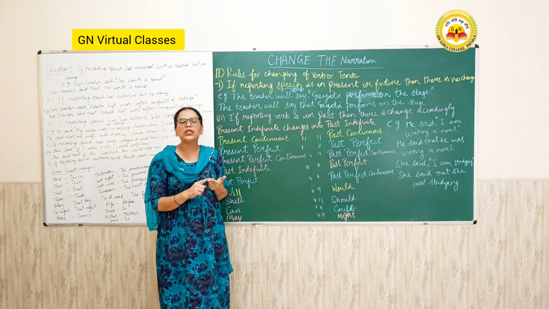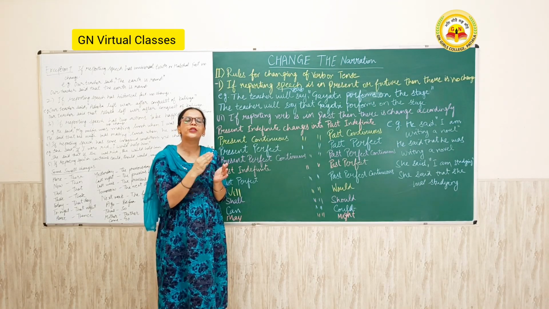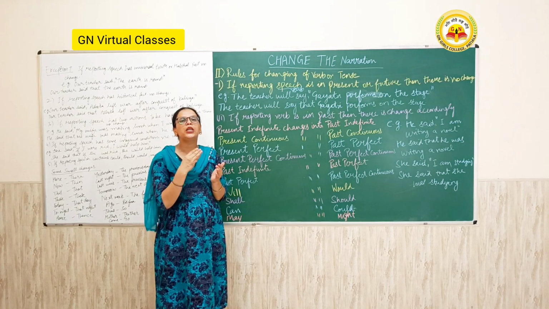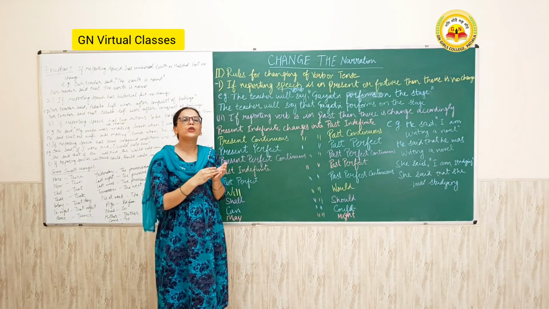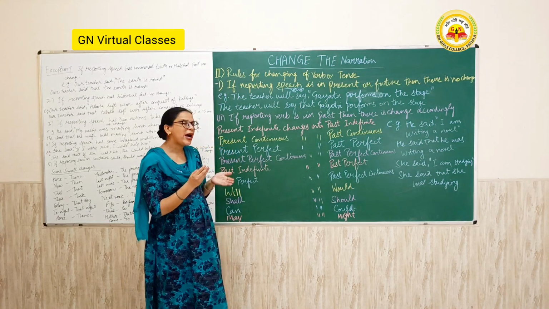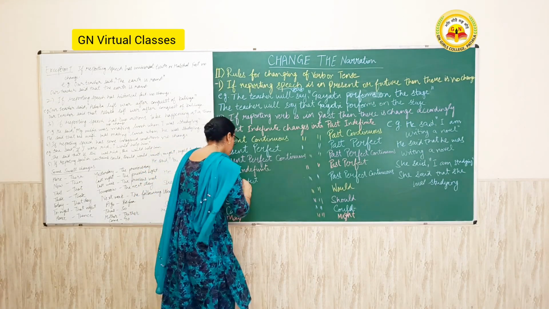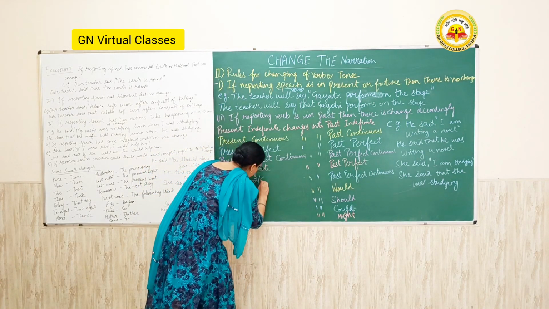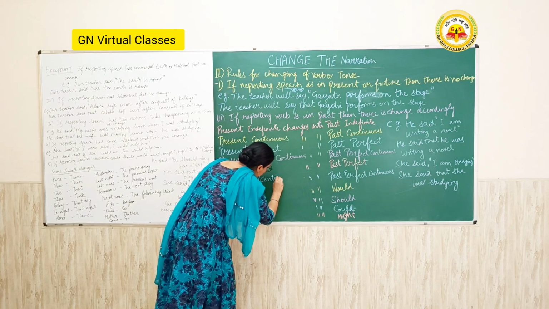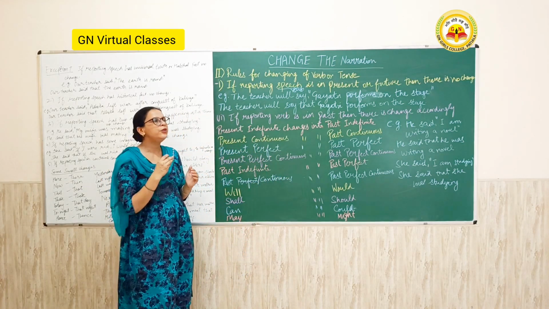You have to learn this: present indefinite into past indefinite, present continuous into past continuous, present perfect into past perfect, present perfect continuous into past perfect continuous, past indefinite into past perfect, past continuous into past perfect continuous, will into would, shall into should, can into could, may into might.